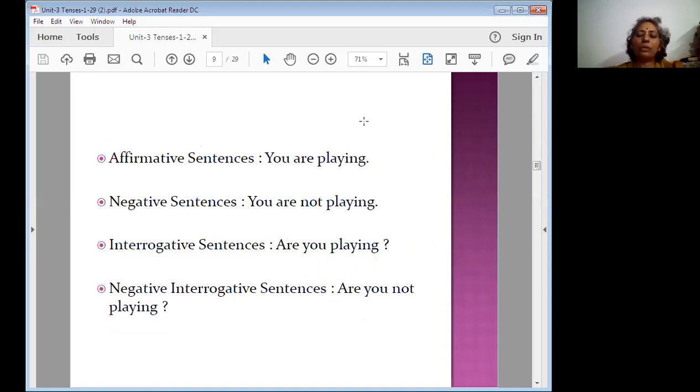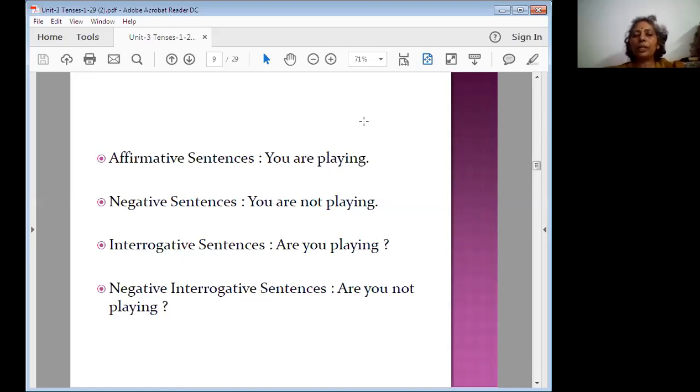And here also same. Already what we discussed, there are four types of sentences. First one is affirmative sentence, negative sentence, interrogative sentence, negative interrogative sentence. So in the affirmative sentence, you apply your knowledge of the same structure. So here the subject is you. You always will choose what you are plus verb plus ing. You are playing, you are not playing, are you playing, are you not playing.